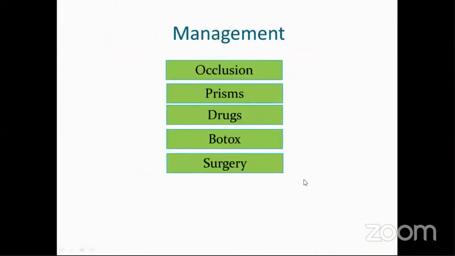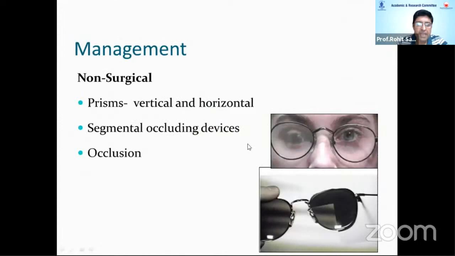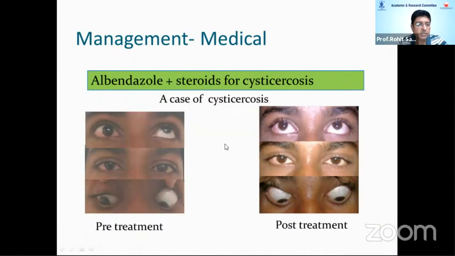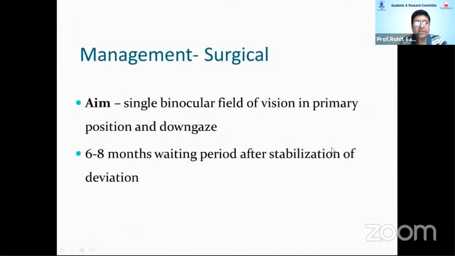The management of any diplopia would be occlusion, prisms, drugs, Botox, or surgery. Prisms can be helpful, but usually they cannot, because there is a variable diplopia in different gazes, and they may create a problem. Medical management, we've talked about for myasthenia or thyroid, and including cysticercosis, so albendazole may be required. Botulinum toxin, particularly for 6th nerve palsy, is an early intervention, will help to rehabilitate the patient and overcome the risk of contracture of the antagonist.